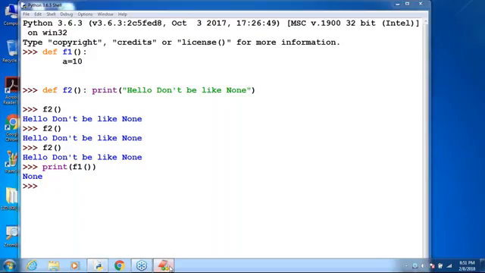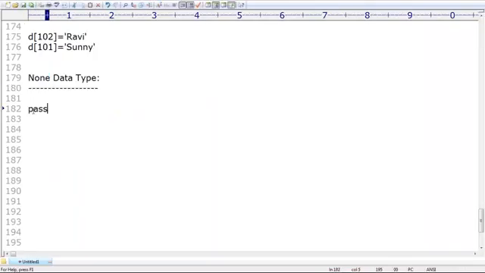Even in Python, there is one more keyword, pass. What is the meaning of pass? Sometimes in a quiz program, assume I'm asking team A to tell the answer. They don't know the answer, so they just say pass. That's all. I'm not doing anything. Pass. Are you getting it?